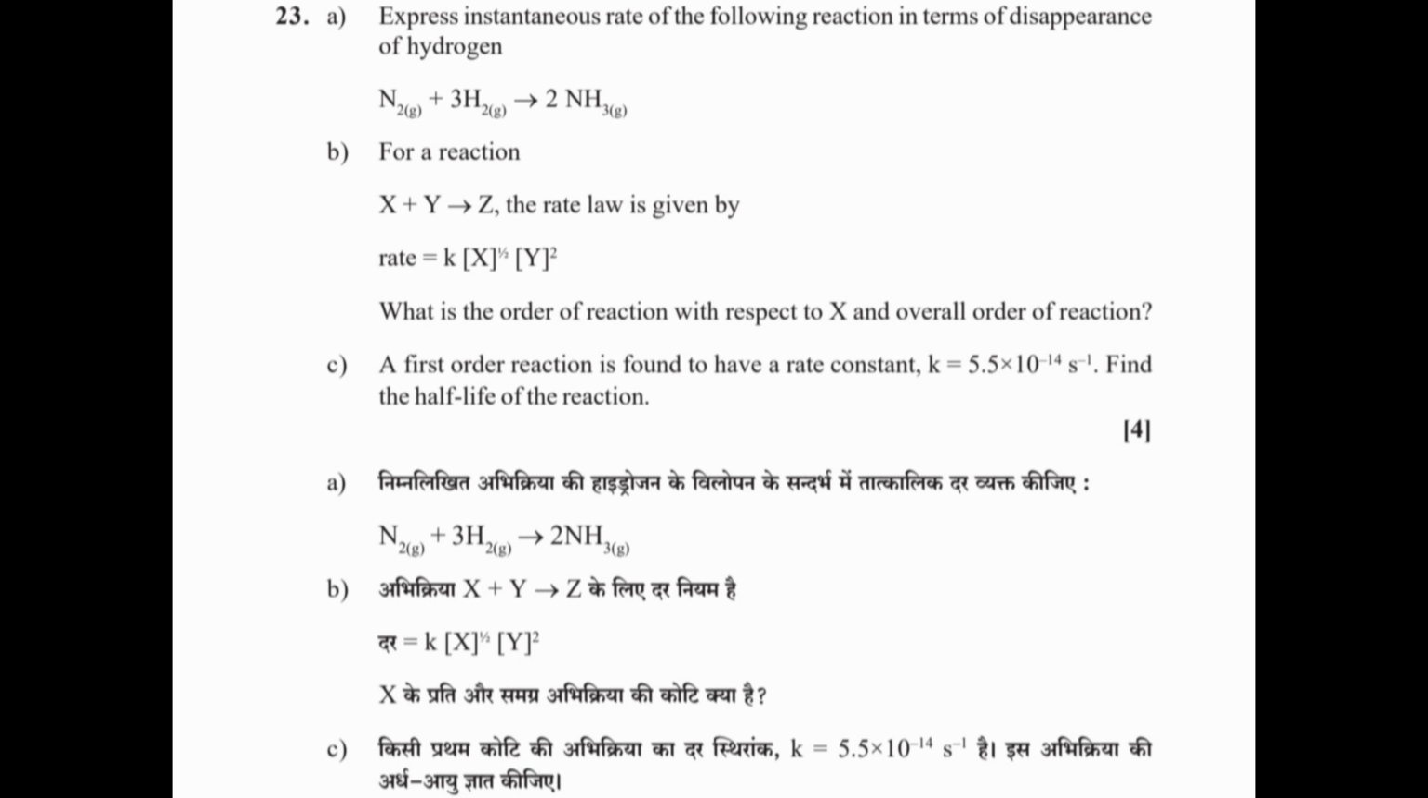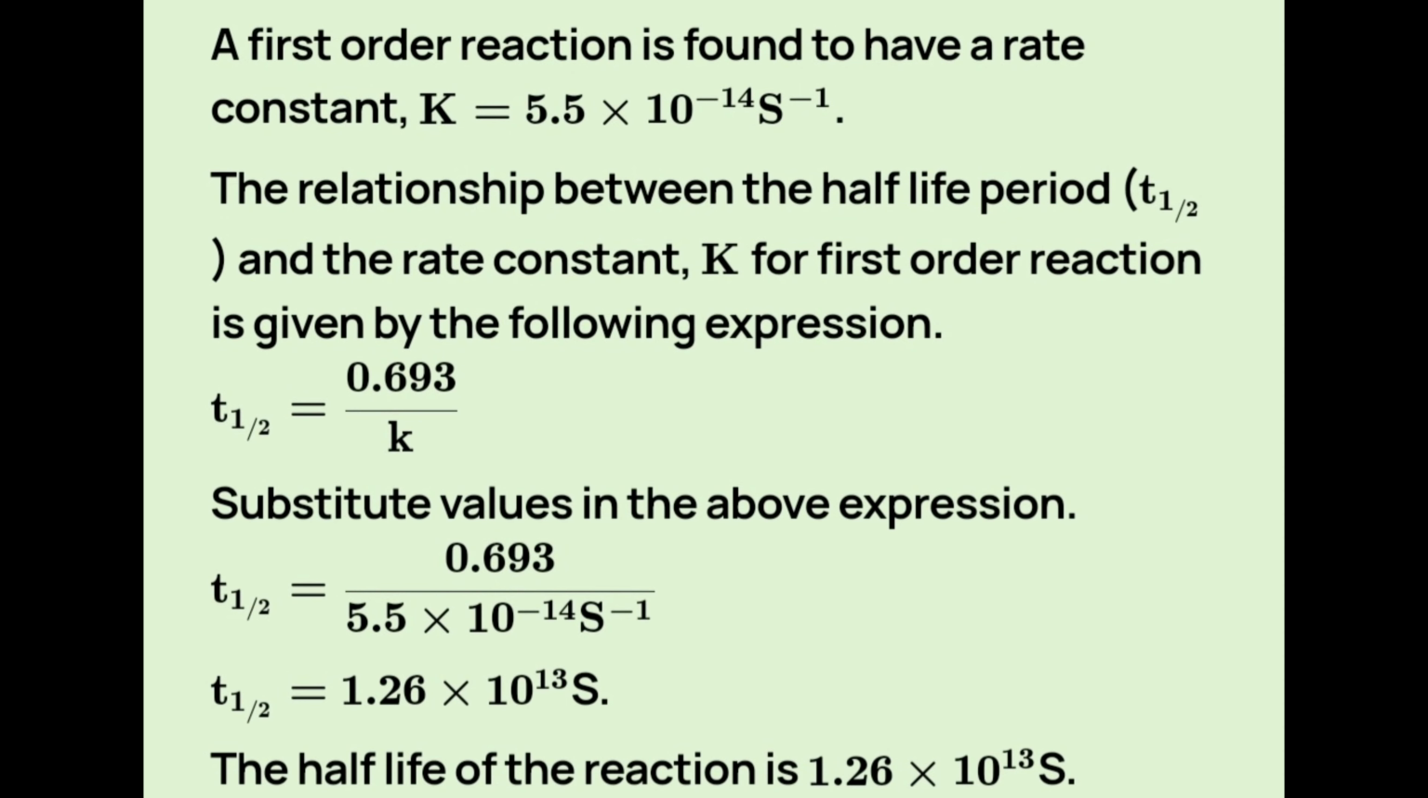Question 23c. A first order reaction is found to have a rate constant k equal to 5.5 into 10 to the power minus 14 s to the power minus 1. Find the half-life of the reaction. Pause the video and see the answer.